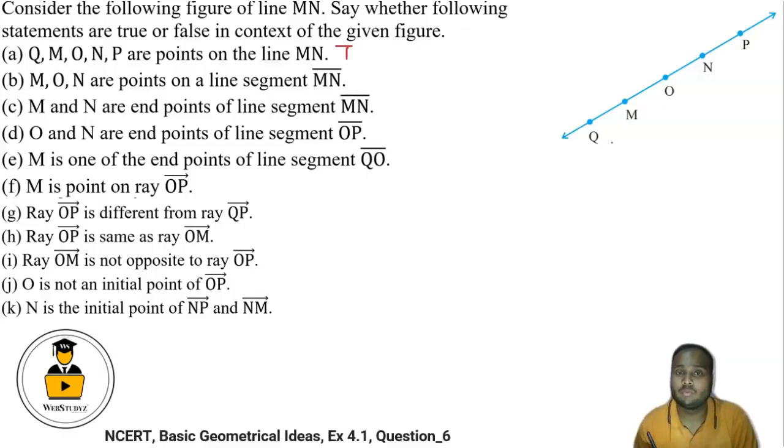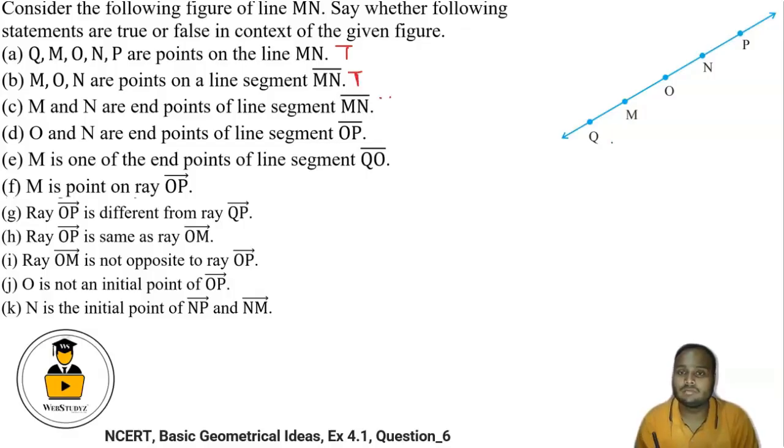Then M, O and N are points on the line segment MN. So this line segment M to N, line segment is basically the part of a line which has finite length. Line can be extended up to infinity, but line segment cannot be. So this is also true. These points are given there. Fine. Then M and N are the endpoints of the line segment MN, which is also true.